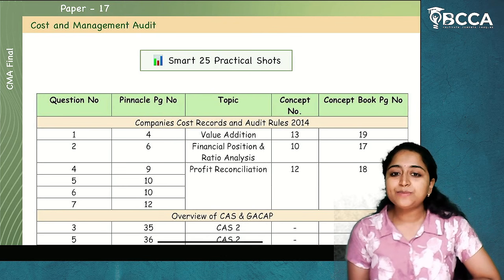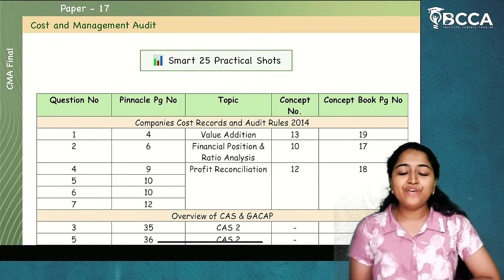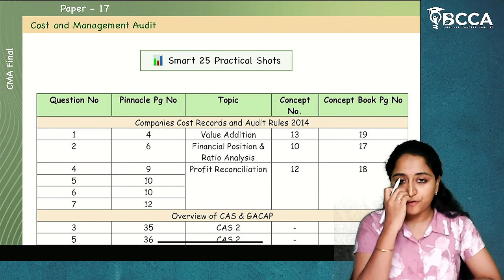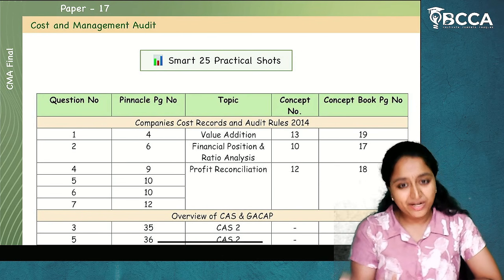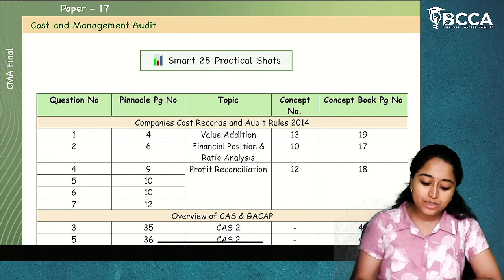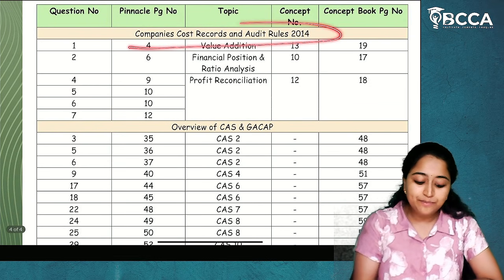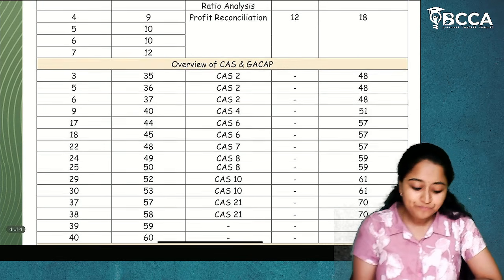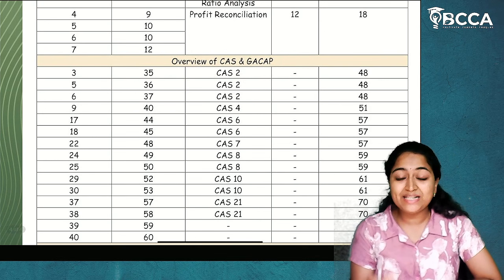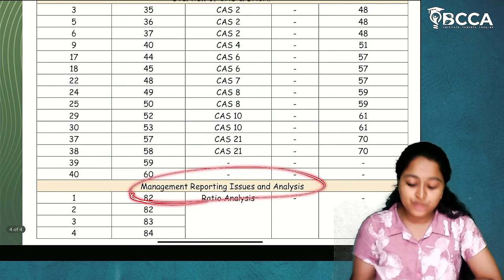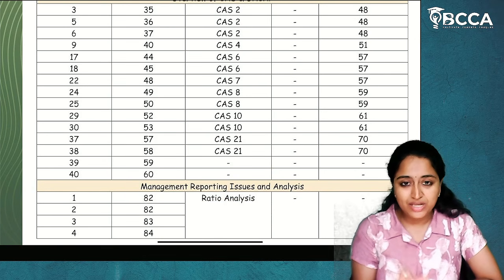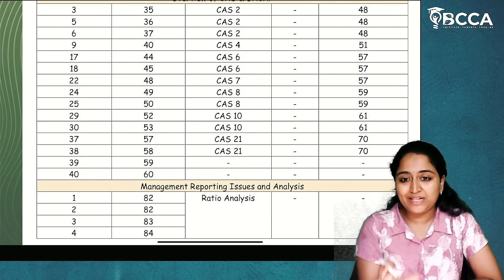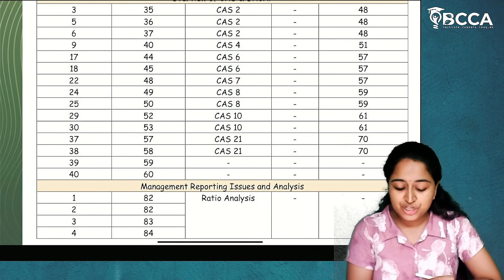So yes, SMART 25 practical questions. If we see the syllabus of the cost and management audit, in what topics will the practical questions be tested? The practical questions will only be tested from Companies Cost Records and Audit Rules 2014, overview of cost accounting standards and GAAP, which is generally accepted cost accounting principles, and management reporting issues and analysis. So only from these three topics, the practical questions will be tested in the examination.